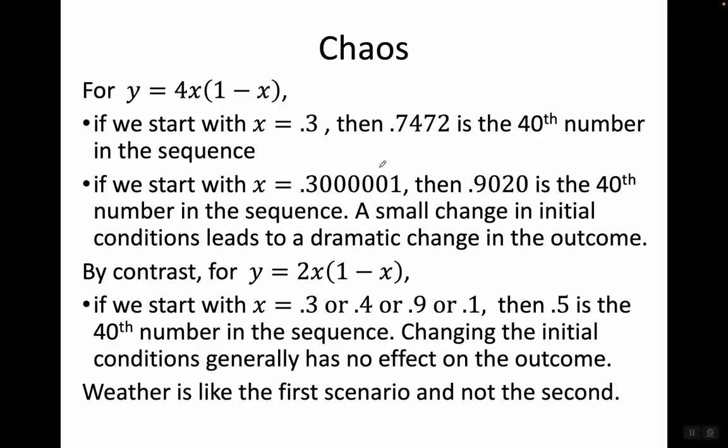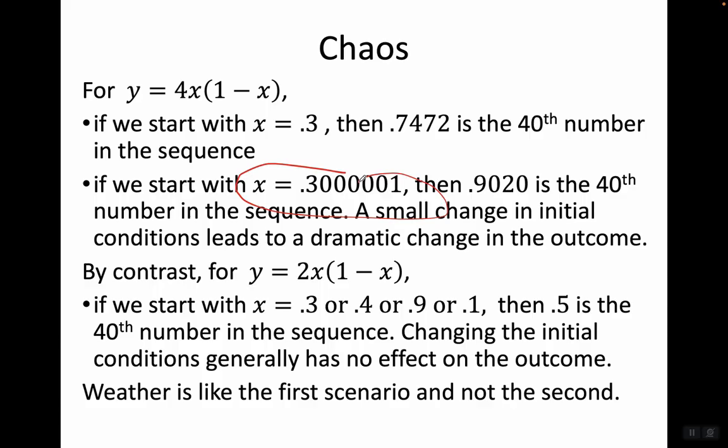For y equals 4x times (1 minus x), if we start with x equals 0.3, then 0.7472 is the 40th number in the sequence. If we start with this number, then 0.9020 is the 40th number in the sequence. A small change, a tiny, tiny change in initial conditions leads to a dramatic change in the outcome.